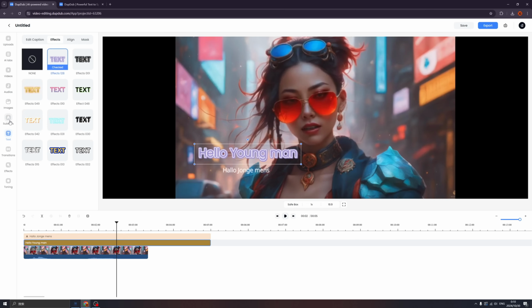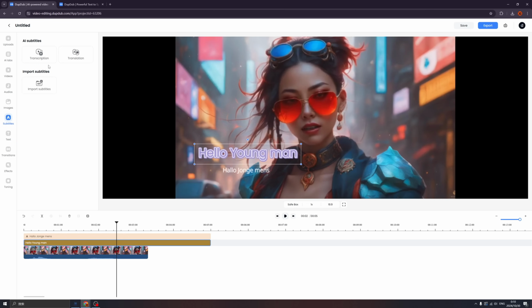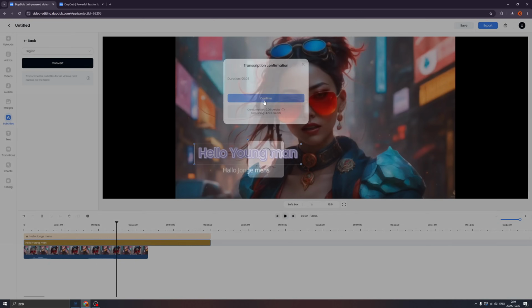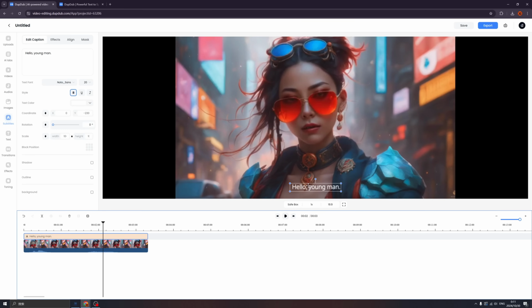But this is not subtitle. Subtitles go here. So you can click the transcription and select the languages and click convert and confirm. See, we can make the subtitle automatically. And like other elements, we can add some effects to it, we can align, we can make the mask. We can change the parameters, do anything you want.